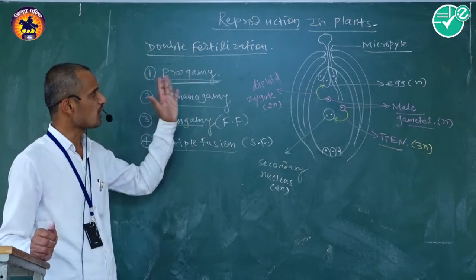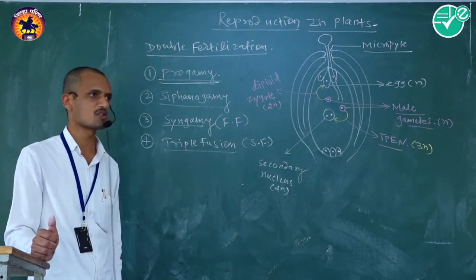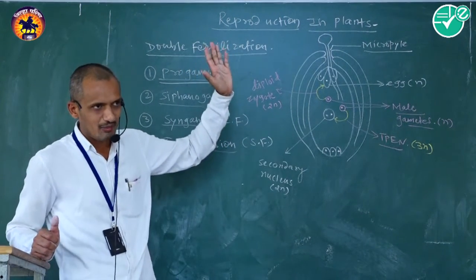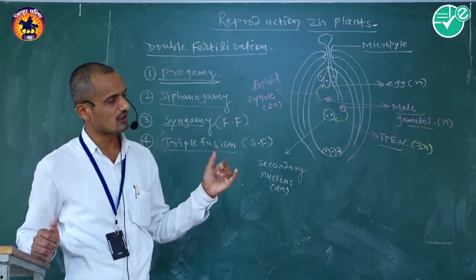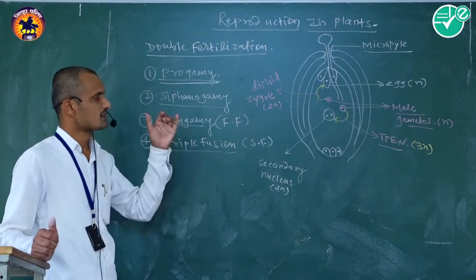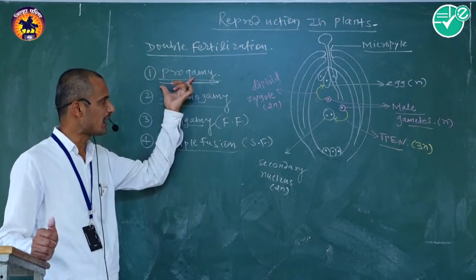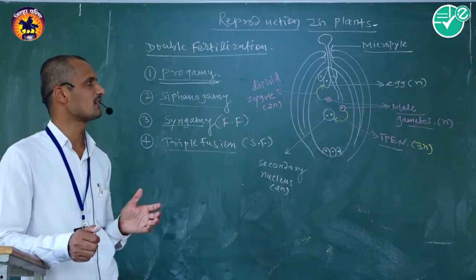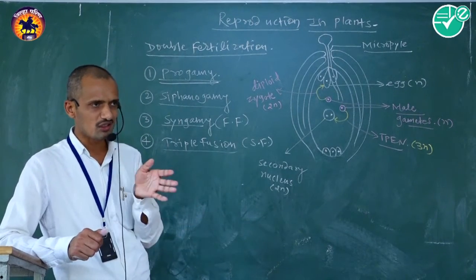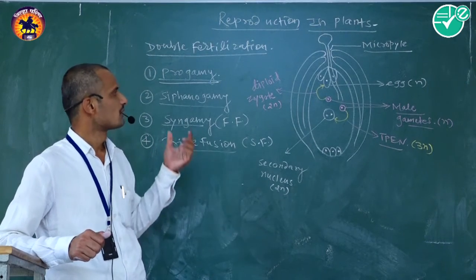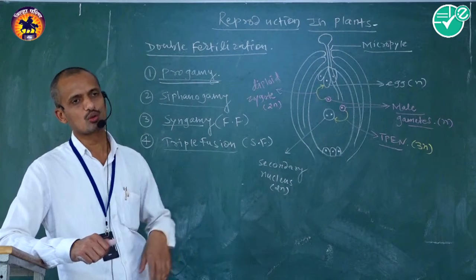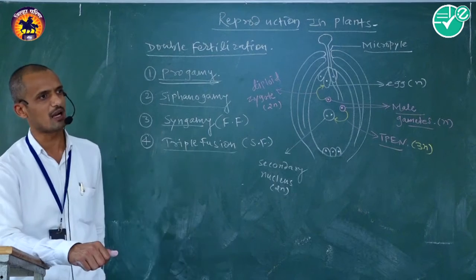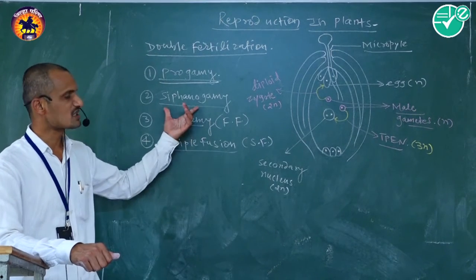That is the process of double fertilization in angiosperms. During this process, the pollen tube enters the ovule via the micropyle, that is called progamy. After entering, it absorbs the synergid cell-containing material, then the tip portion ruptures and the pollen tube releases two non-motile male gametes up to the female gametes, that is called siphonogamy.